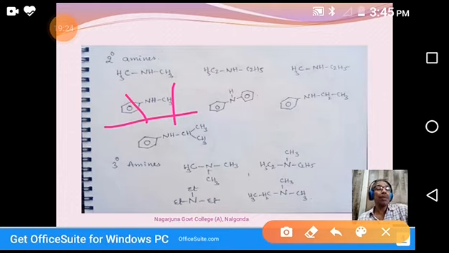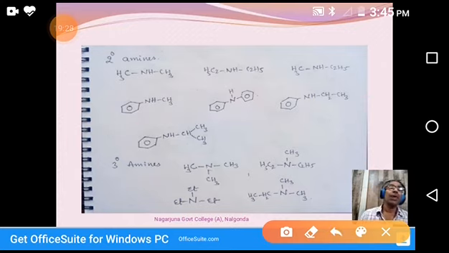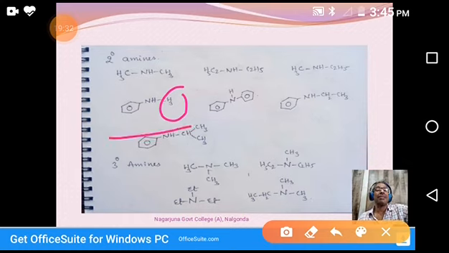In IUPAC method, we know it is aniline, but one of the hydrogens is replaced by methyl. That's why N-methyl aniline or benzenamine. You can use both names. In IUPAC, the aniline name is accepted. That's why it's N-methyl aniline.